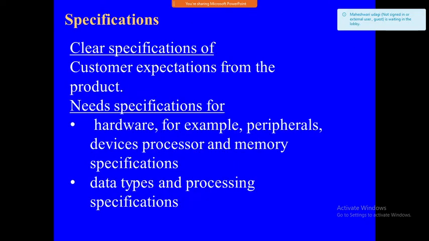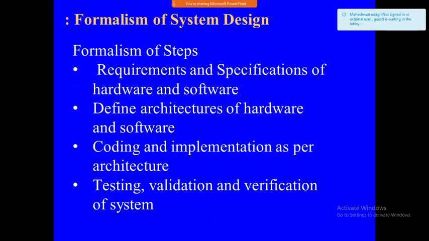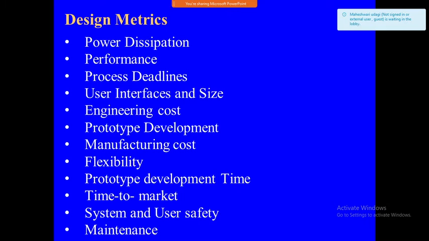Next, the same thing is there here, the specification. This is the design metrics of the embedded system. You see, the design metrics of embedded systems are very important. First one is the power dissipation. Power consumed by the system is an important constraint in many systems, particularly battery operated systems such as a mobile phone or a digital camera. The battery needs to be recharged less frequently if the system is a small one. You have to consider the power dissipation.